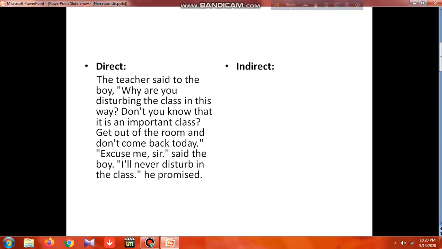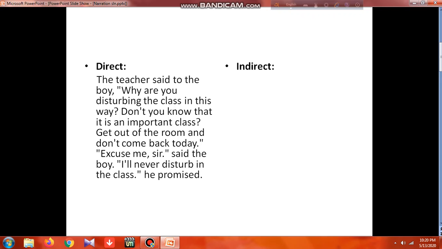Well, so here you see, the teacher said to the boy, "Why are you disturbing the class in this way?" Can you identify what type of sentence it is? It is actually an interrogative sentence. In case of an interrogative sentence, what to do? If you find an interrogative pronoun, it will be as it was. But if you do not find an interrogative pronoun, then we take if or whether. But here we find a WH word, so it will be as it was, only the pronouns and tense will be changed. Understand?